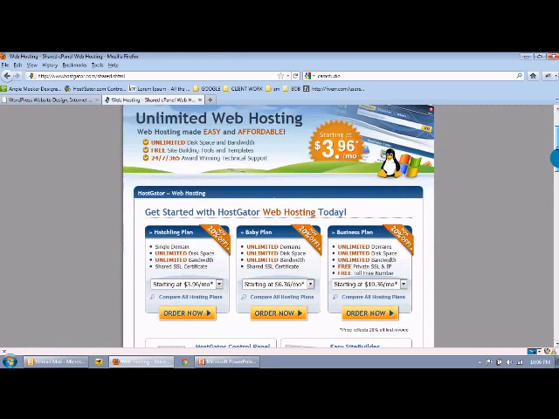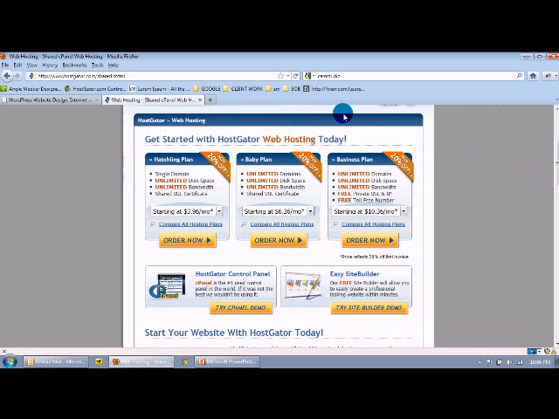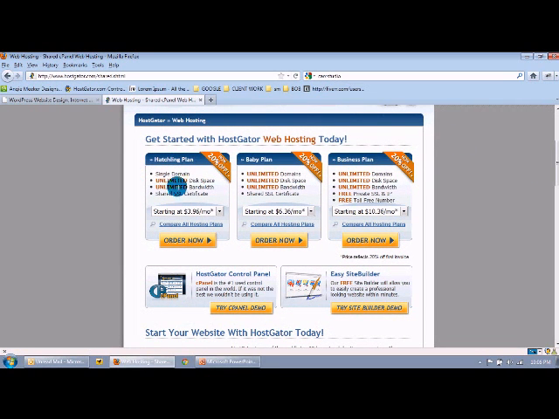HostGator has several different hosting plans. The three major ones are the Hatchling plan, the Baby plan, and the Business plan. The big differences are the Hatchling plan allows you one domain, the Baby plan allows you unlimited domains, and the Business plan comes with a free private security certificate and dedicated IP address.